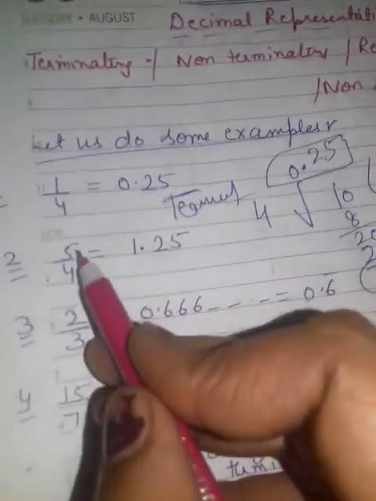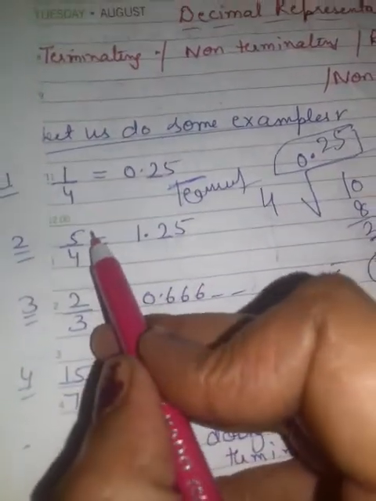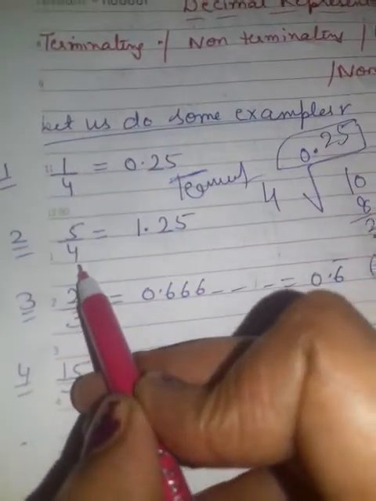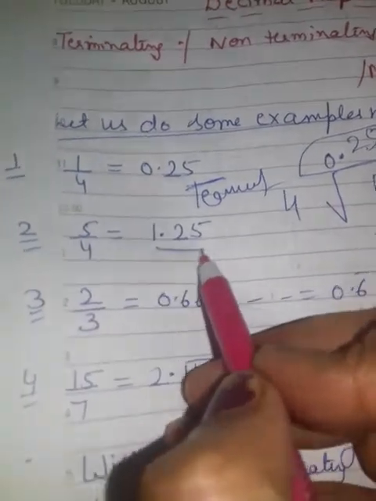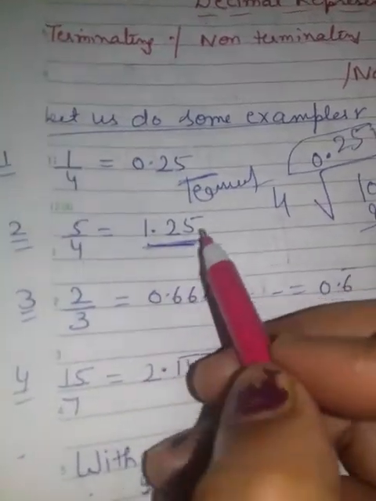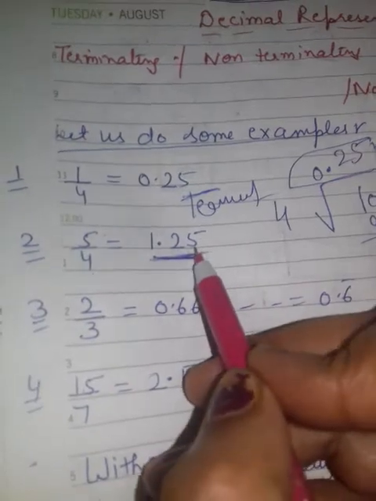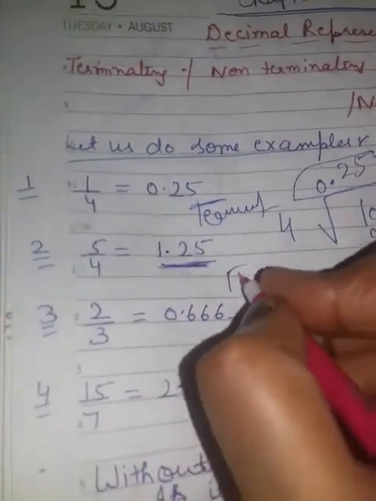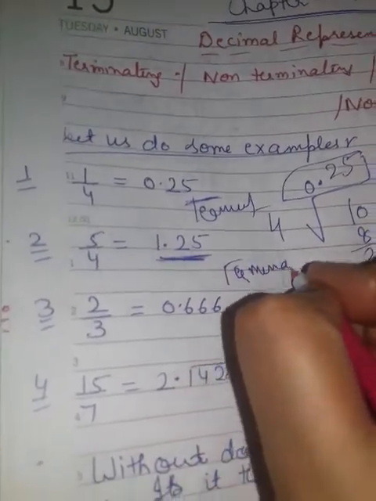Clear? Next, 5 by 4. When you keep 5 inside and divide it by 4, you get 1.25. Then you know it also stops at 5. So it is also known as terminating.